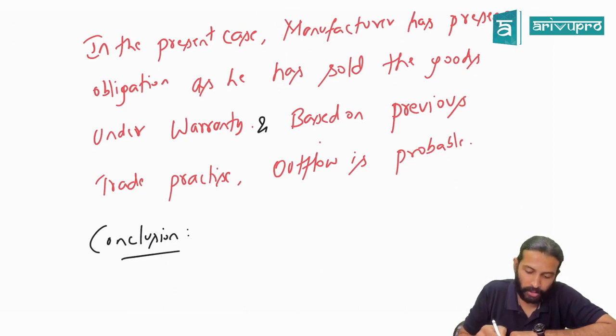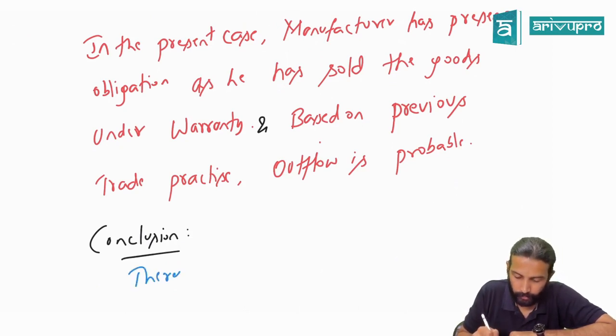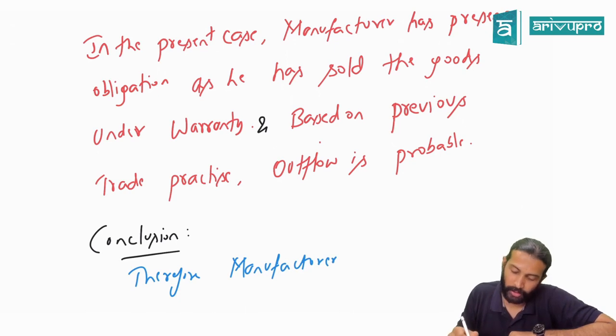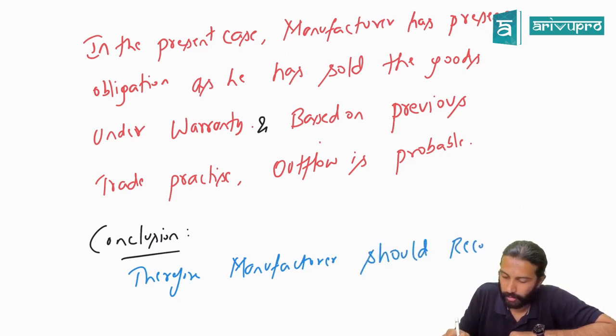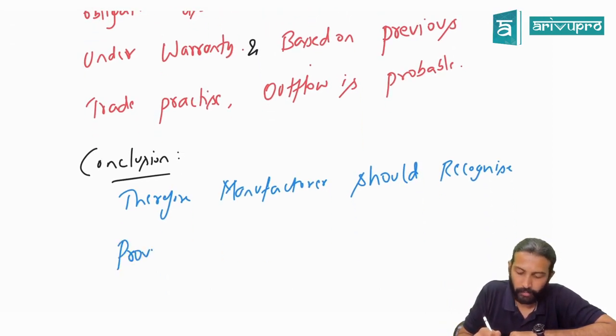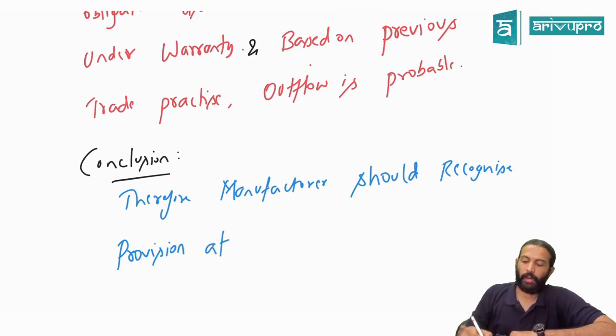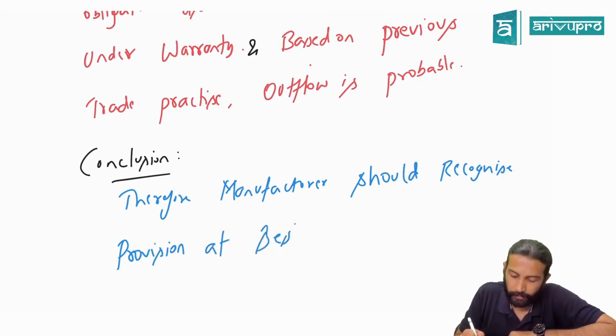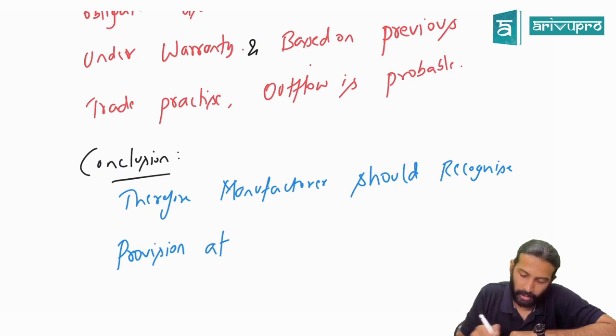Therefore, the manufacturer should recognize provision at best estimated amount.